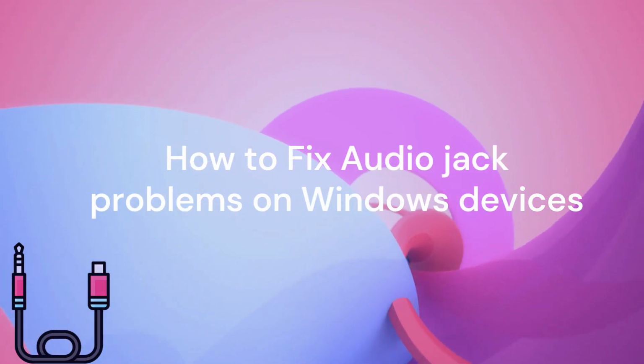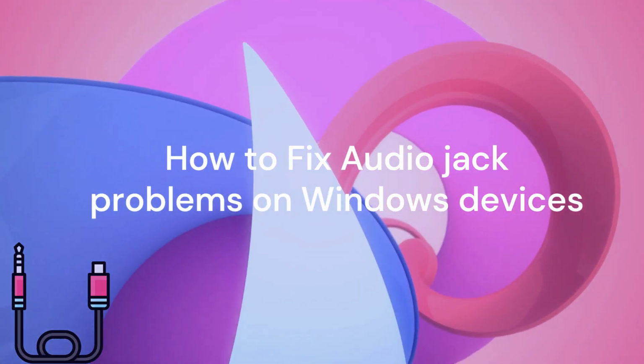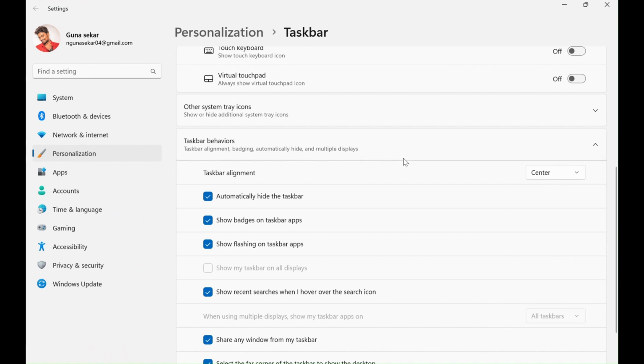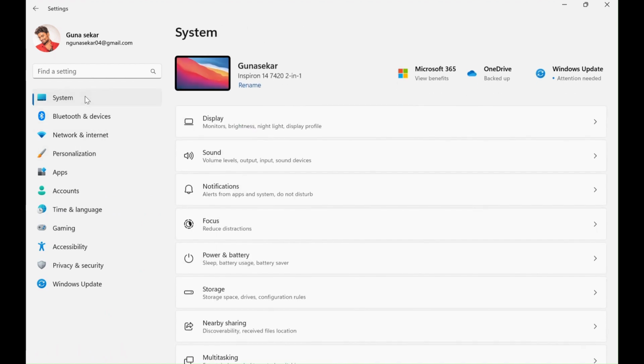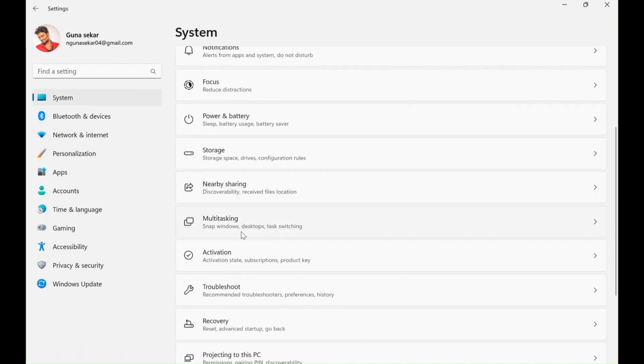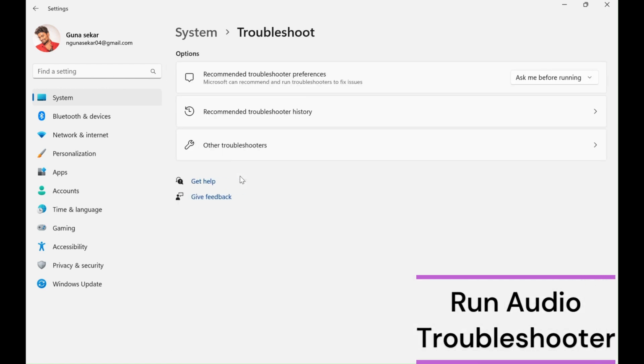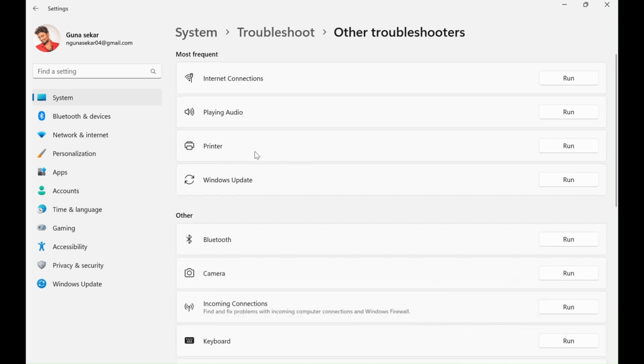How to fix audio jack problems on Windows devices. Open Settings and go to System. Select Troubleshooters. Select Other Troubleshooter. Click Playing Audio. Select Run.